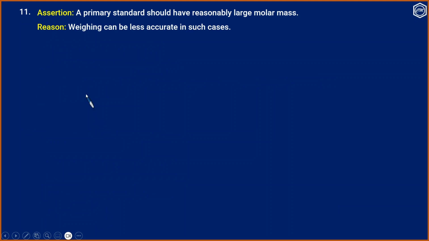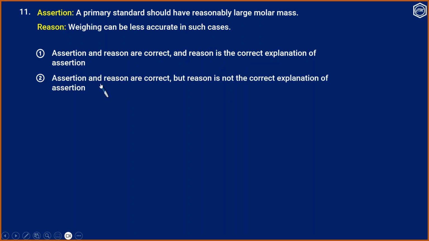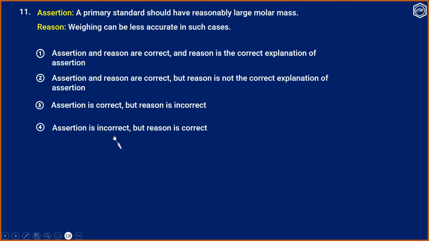Question number 11. That also is an assertion reason type question. Assertion: A primary standard should have a reasonably large molar mass. Reason: Weighing can be less accurate in such cases. Option 1. Assertion and reason are correct, and reason is the correct explanation of assertion. 2. Assertion and reason are correct, but reason is not the correct explanation of assertion. 3. Assertion is correct, but reason is incorrect. 4. Assertion is incorrect, but reason is correct.